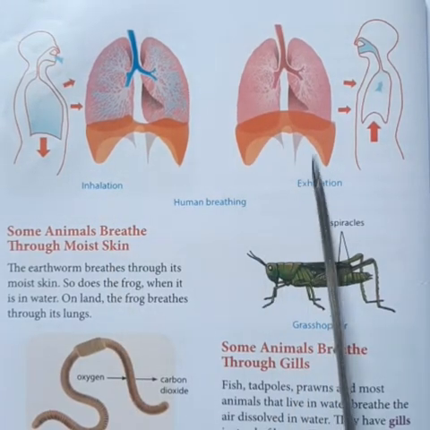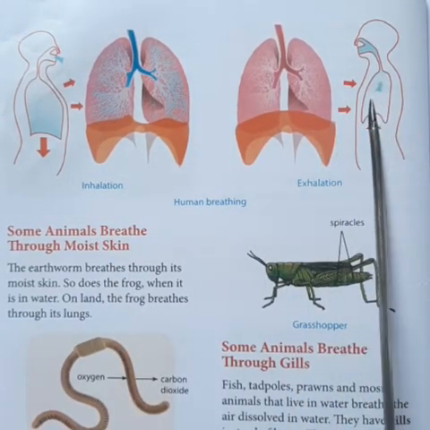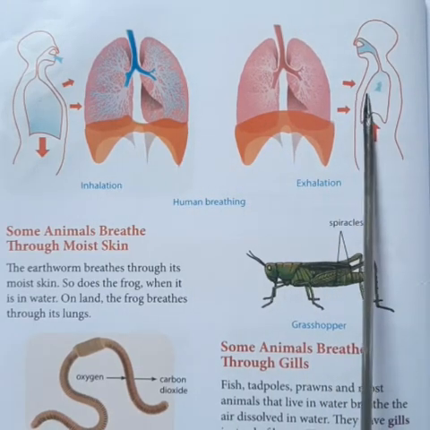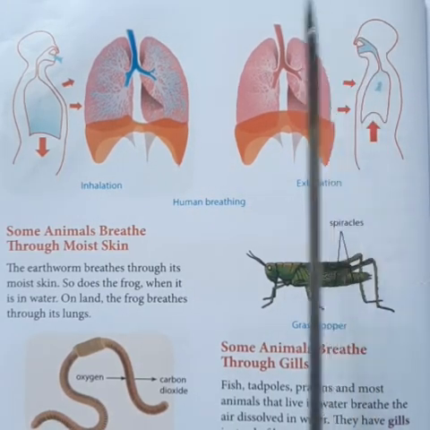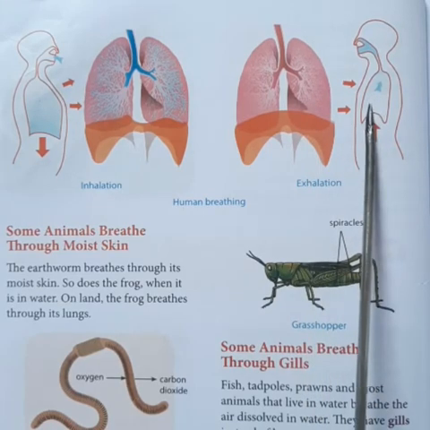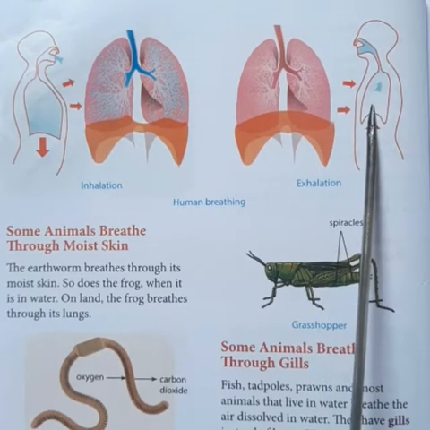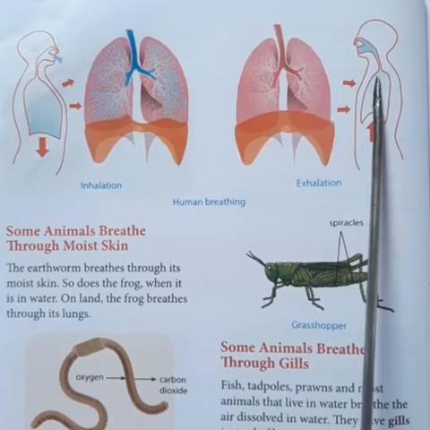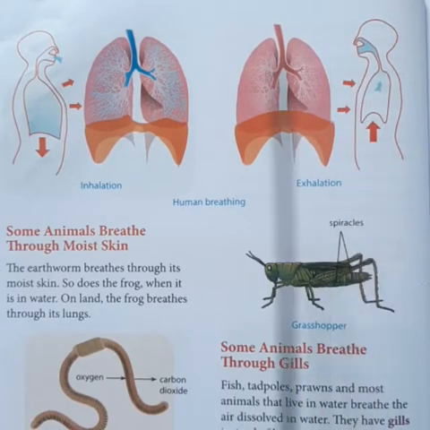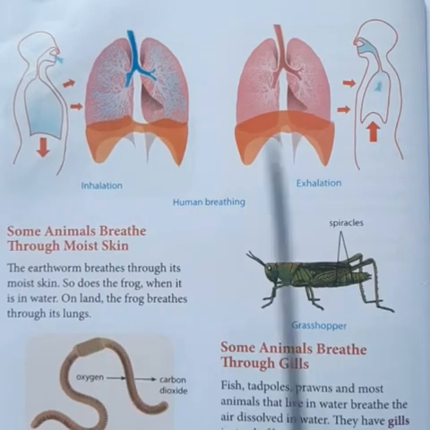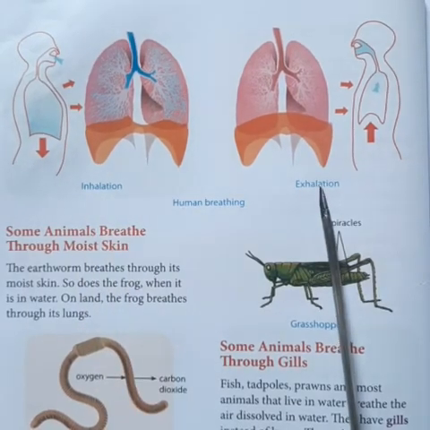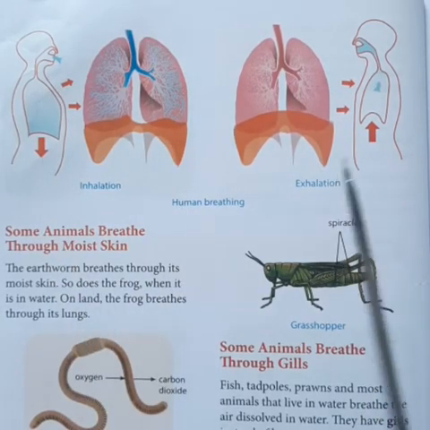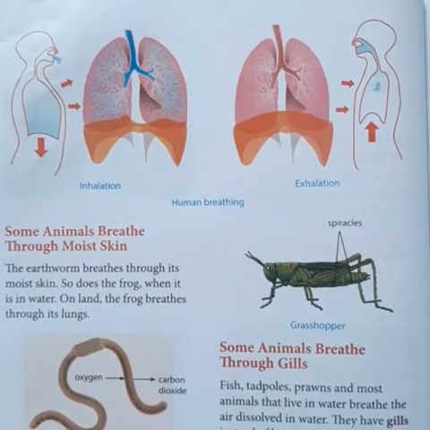During exhalation, when carbon dioxide is moved out of the body through the nostrils, the chest becomes small, the lungs become small, they contract. Can you see the chest has become small here? So, that is the difference between inhalation and exhalation. Due to the movement of the lungs, we inhale and we exhale.